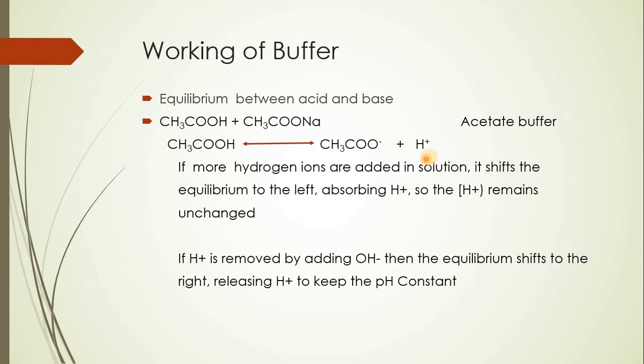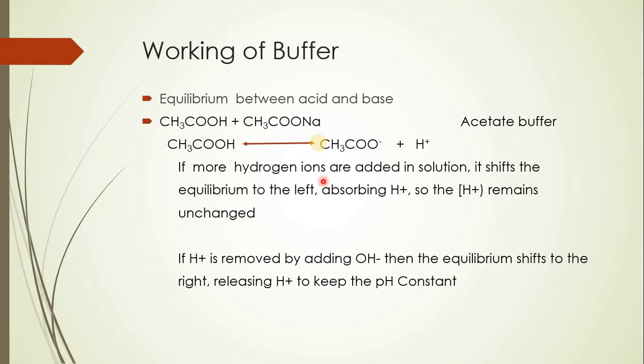If more H plus ions are added to the solution, it shifts the equilibrium to the left. That means if you add more H plus ions, the equation goes in the reverse direction, absorbing H plus ions so that they will not affect the pH of the solution.